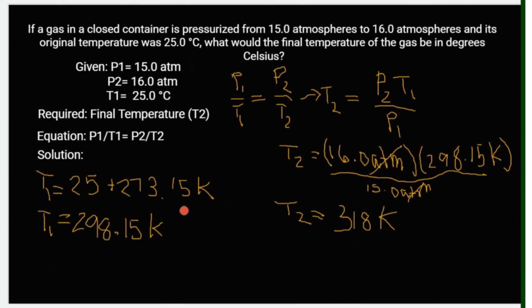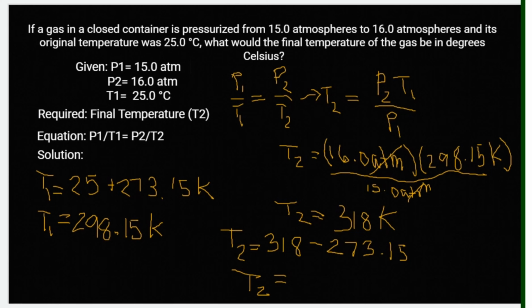So we have the final temperature here, which is equal to 318 Kelvin minus 273.15, para ang magiging final answer natin naka-degree Celsius na.